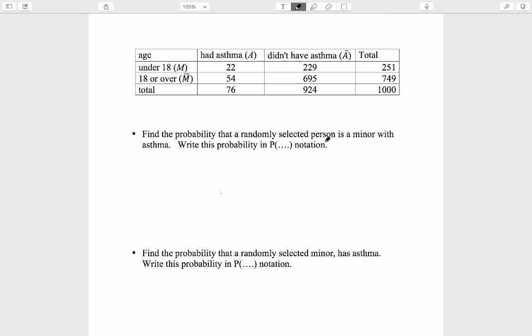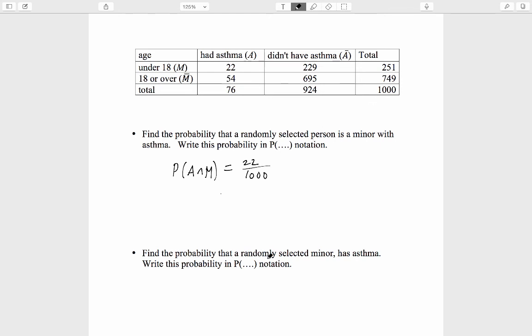So the chance that a randomly selected person is a minor with asthma, that means both a minor and having asthma. This is an unconditional probability, the probability of A intersect M, and that's 22 out of 1,000. This probability is unconditional because we are considering a randomly selected person from the entire population.